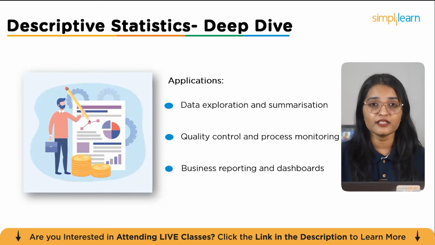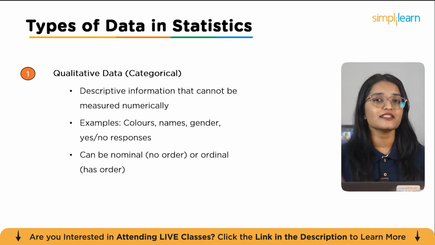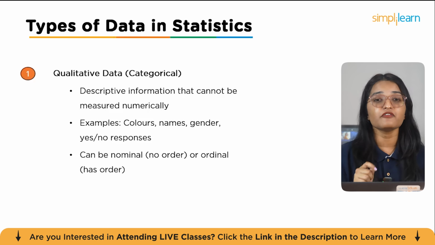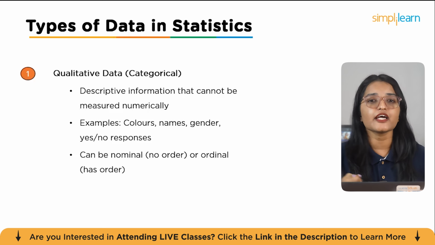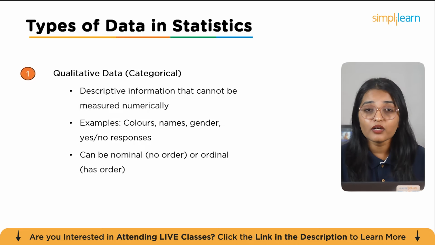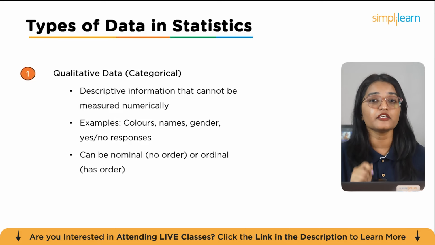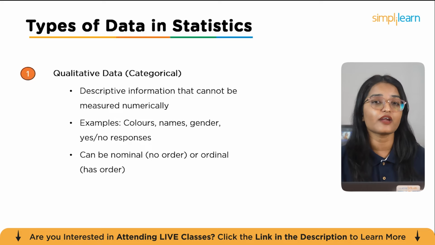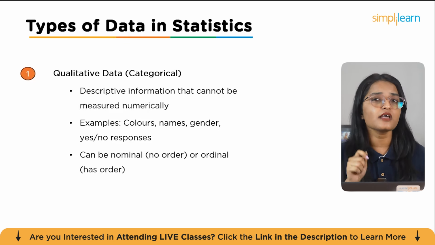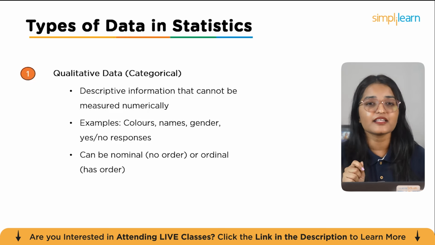Let's explore the first type of data in statistics, qualitative or categorical data. This type of data includes descriptive information that cannot be measured numerically, such as categories or labels, and yes or no responses. These are all about qualities or characteristics rather than quantities. Qualitative data can be further divided into 2 types: nominal, where the categories have no specific order, and ordinal, where the categories do have an order or ranking. Recognizing and classifying qualitative data is very important, as it affects how information is analyzed and interpreted in statistics.